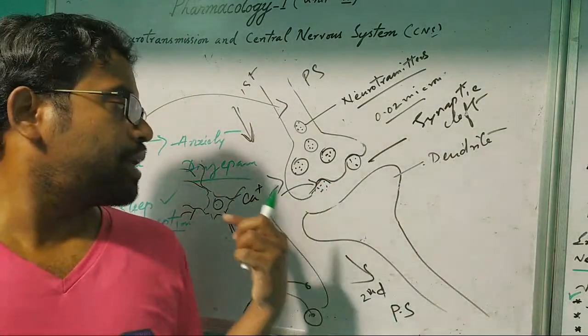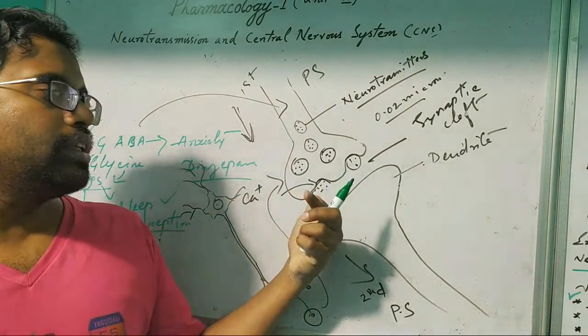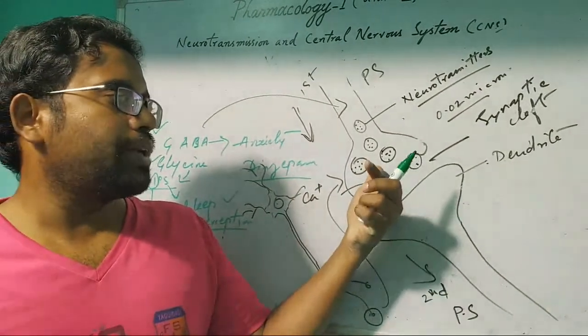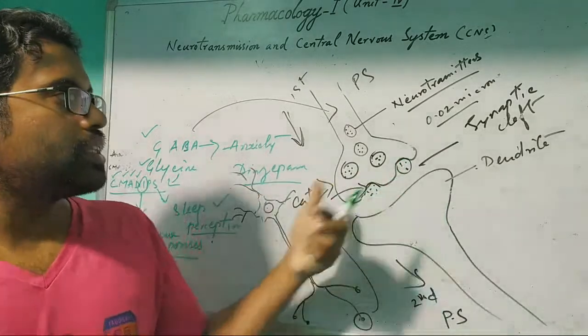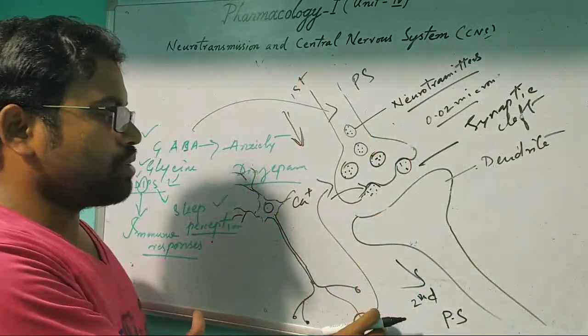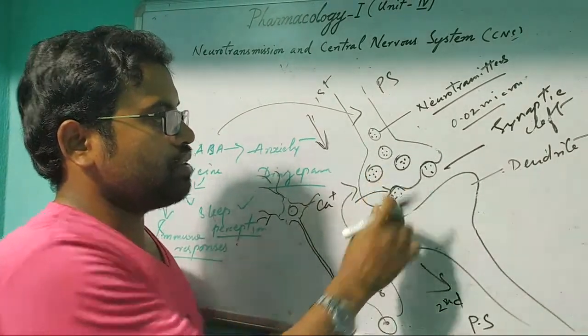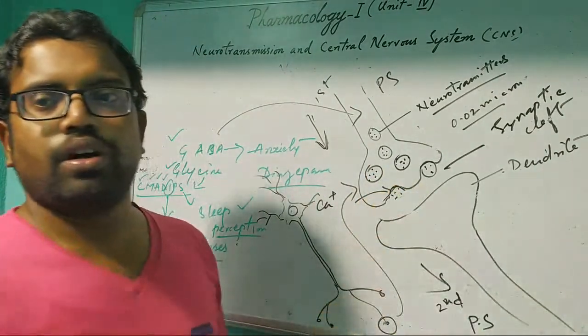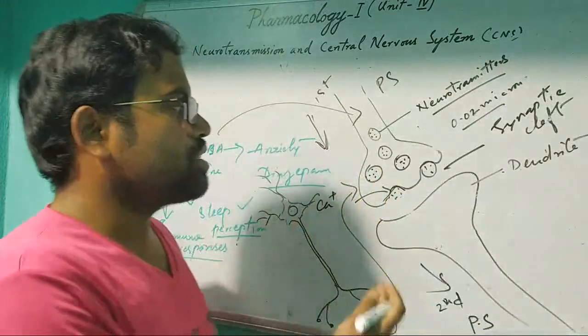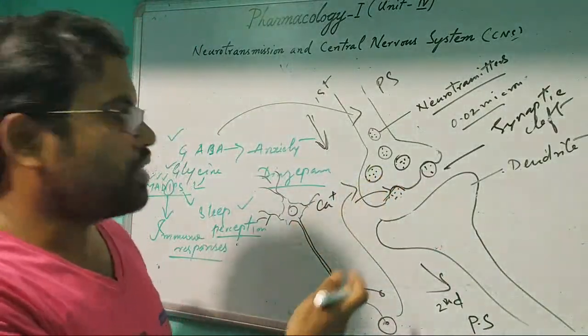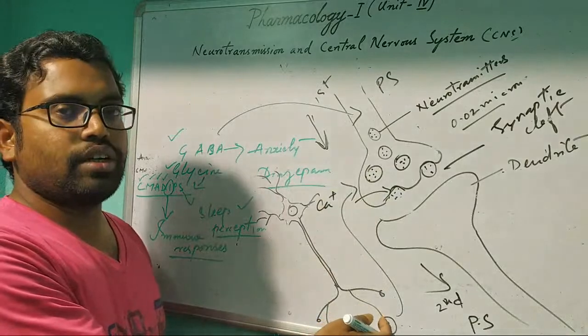This is the mechanism. Calcium comes inside the axoplasm of the axonal end terminal, binds with the vesicles, and fuses the vesicles to the membrane of that button.